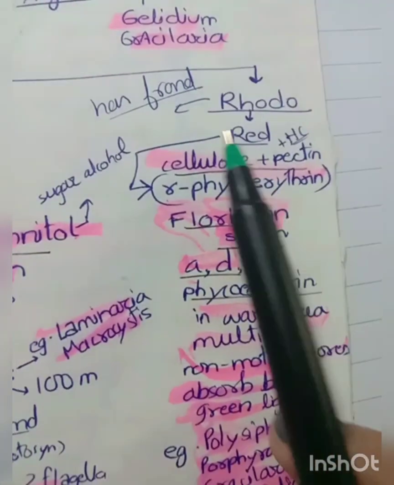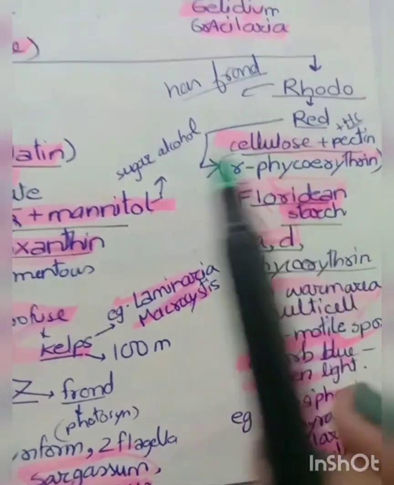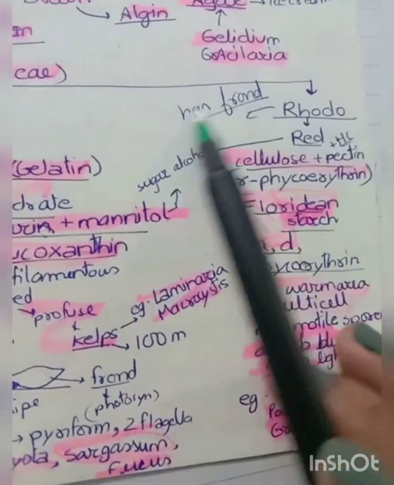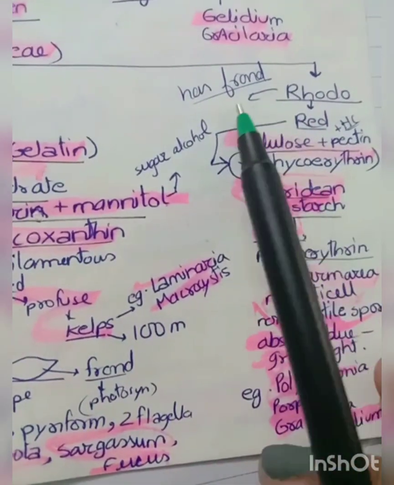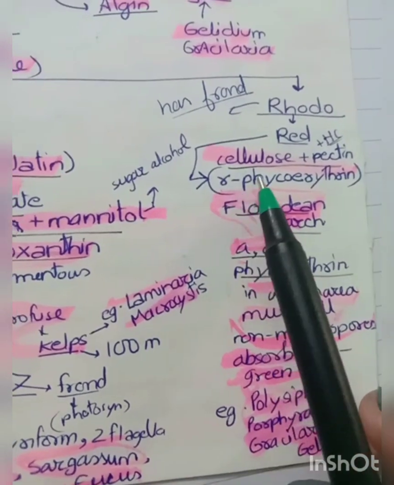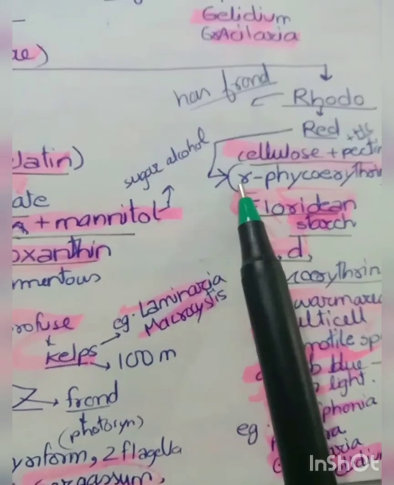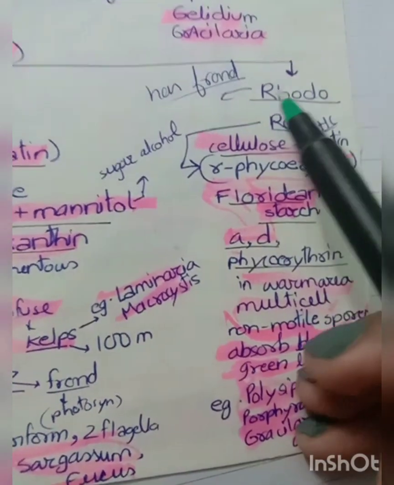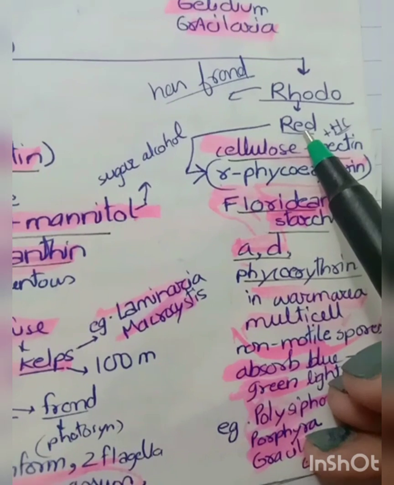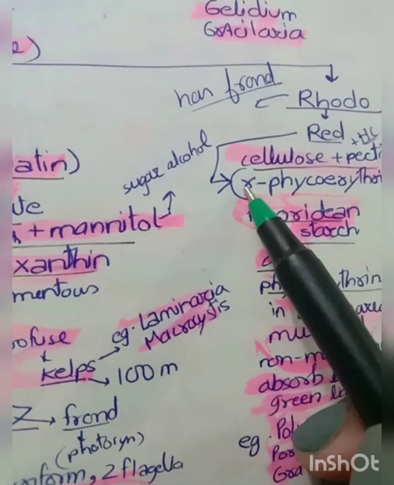Now the last one is Rhodophyceae. It is known as red algae. It is almost the same as the brown algae, and the structure of it is almost the same. It has a frond, but not the other parts. Its cell wall is made up of pectose and pectin. Rhodophyceae is known as red algae because its color is red, and the red color is because of a pigment found in it.